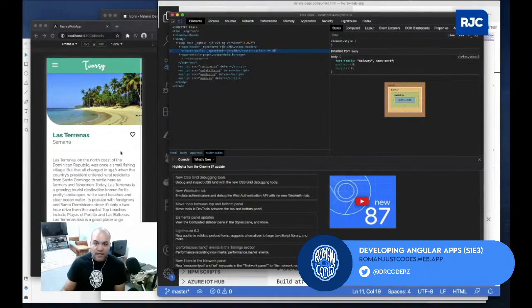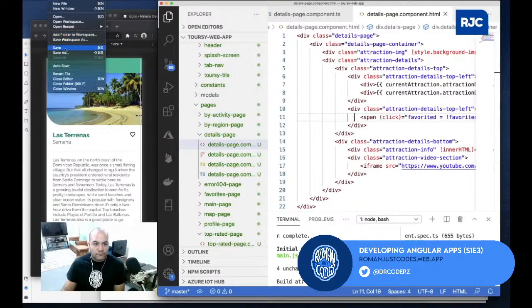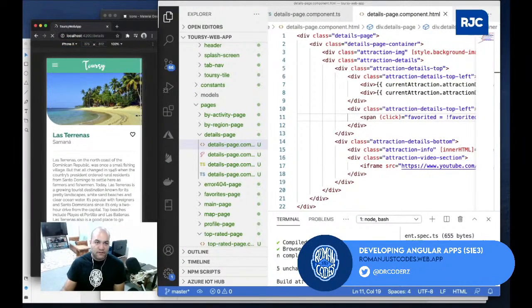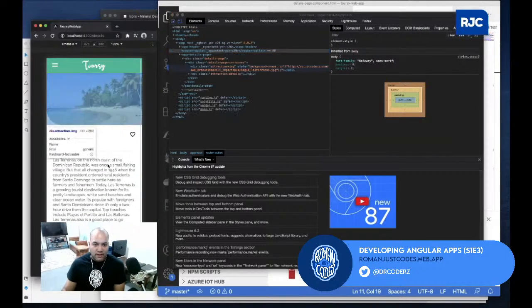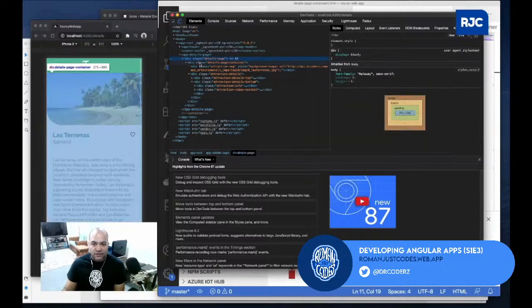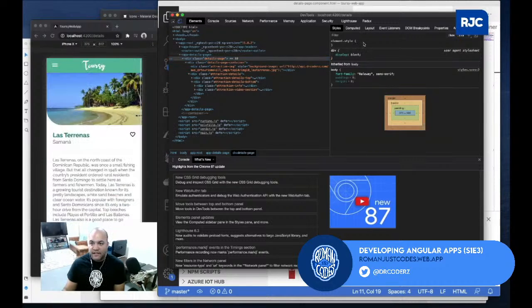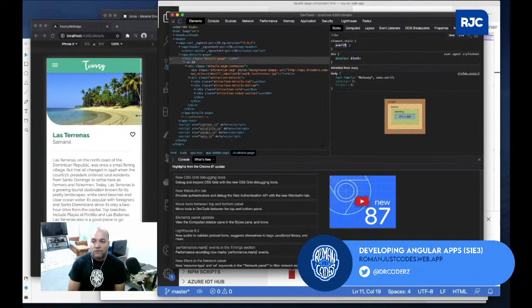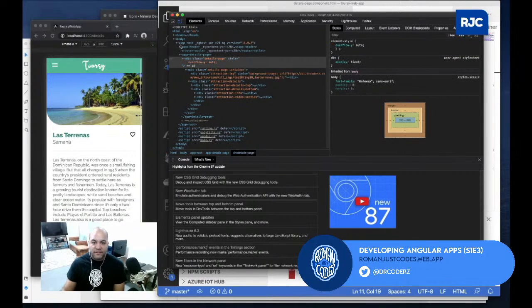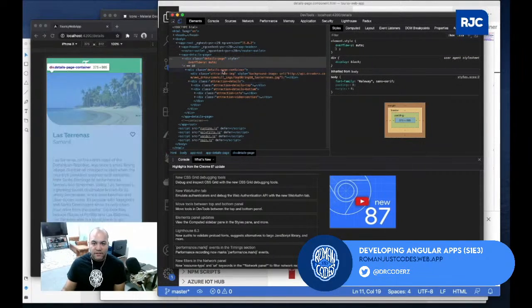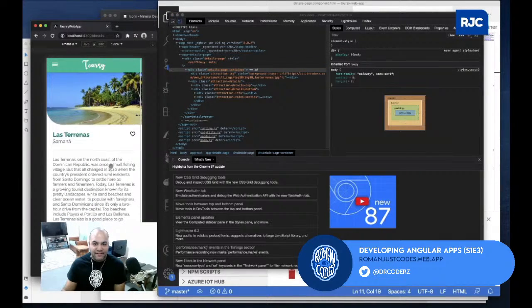So now let me make sure that I save all. I save this. Okay, perfect. Looks okay. And then if I come over to my container, you see that's the details page. For the details page, I say overflow y auto. And the details page container is inside, right? I still want to keep my thing.